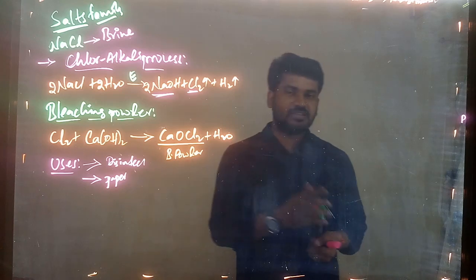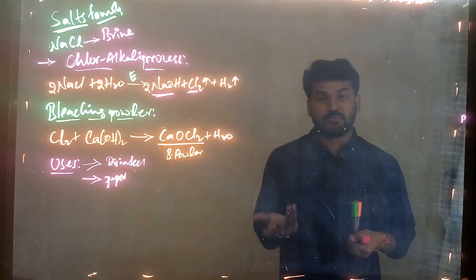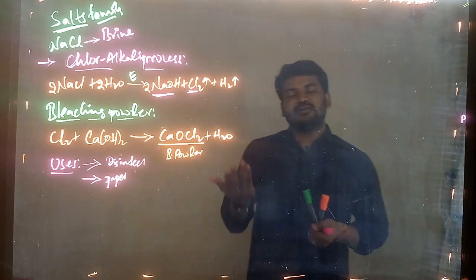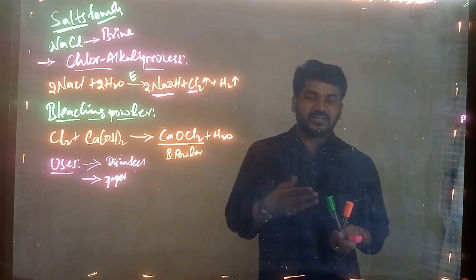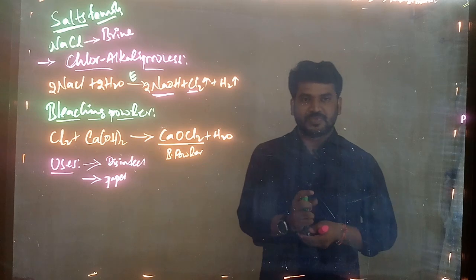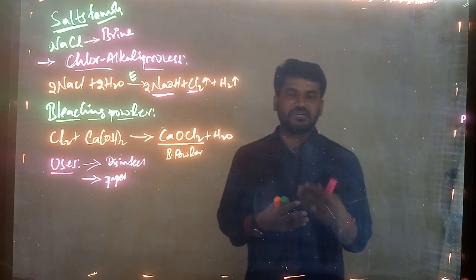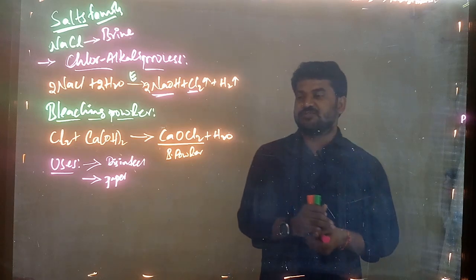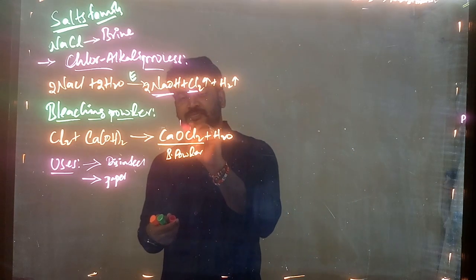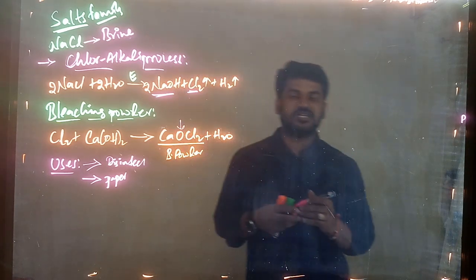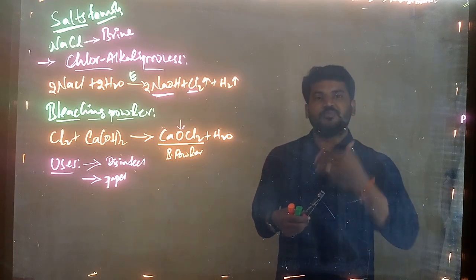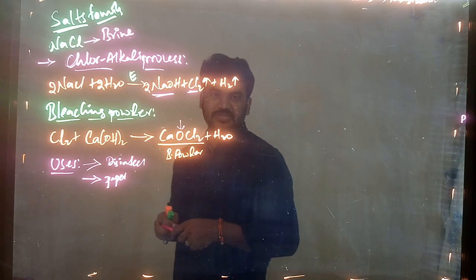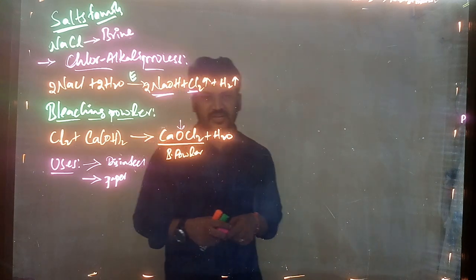Plants and trees are not pure white, but we are getting white color paper. To increase the whiteness of the paper, they are adding bleaching powder. Why? Because in bleaching powder oxygen is there, and this oxygen can make the paper become white. So we are using the bleaching powder in the paper industry also.